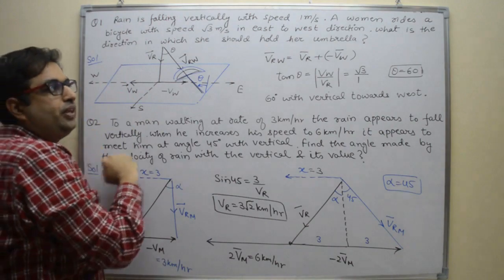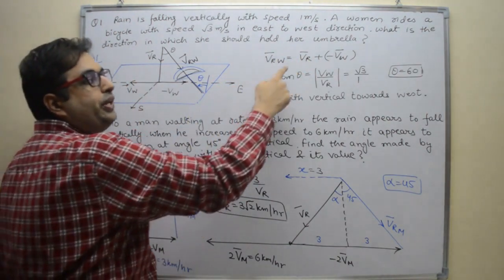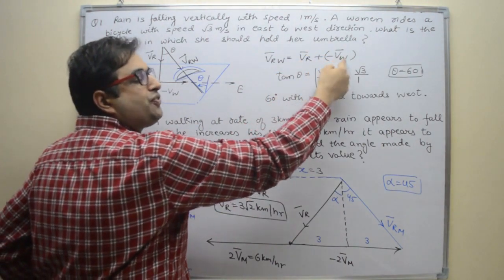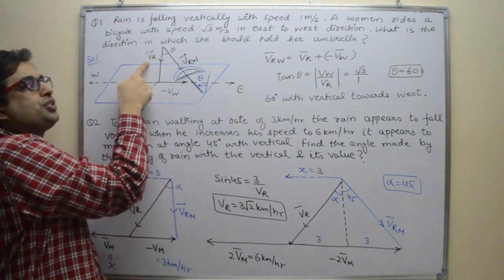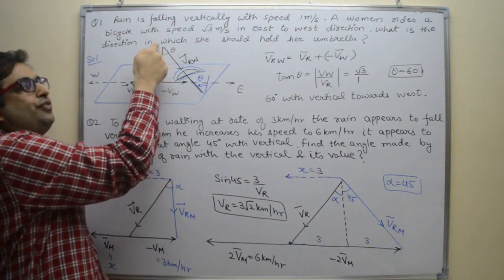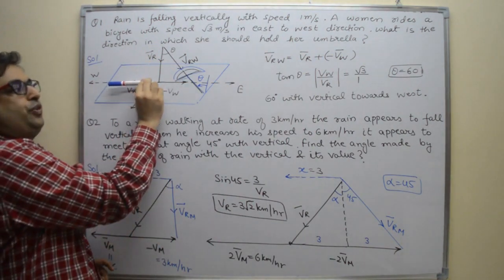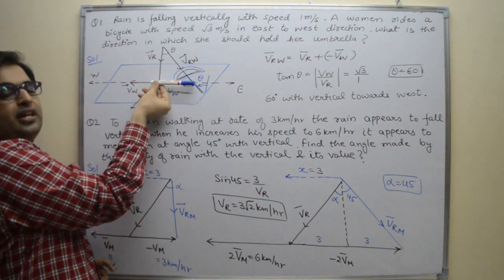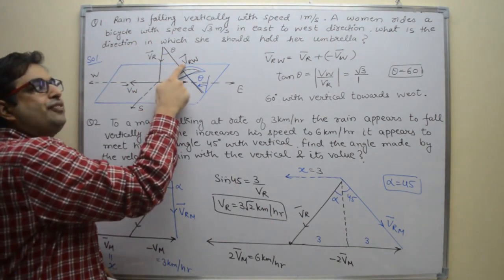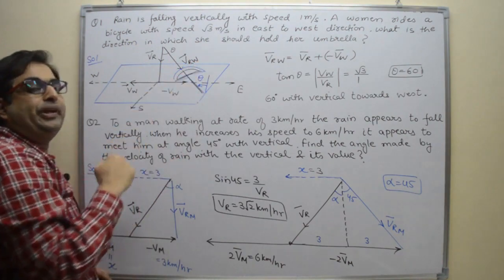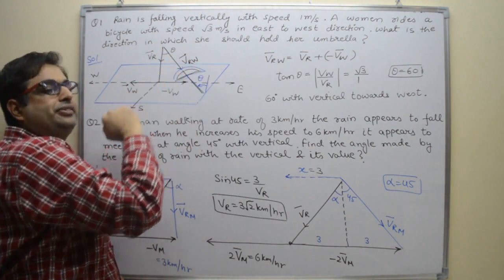What we have to find out? We have to find out velocity of rain observed by woman. So it is VR minus VW. So we have to add minus VW in velocity of rain. So this is velocity of rain, add minus VW. This is velocity of woman, minus VW is opposite. So VR minus VW, this is the velocity of rain observed by woman. So she should hold his umbrella in this direction, right?